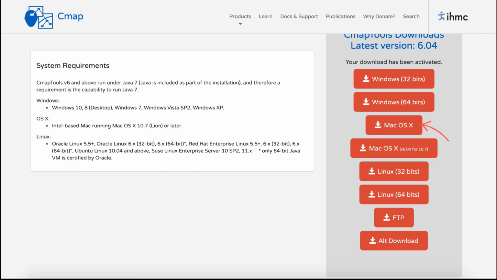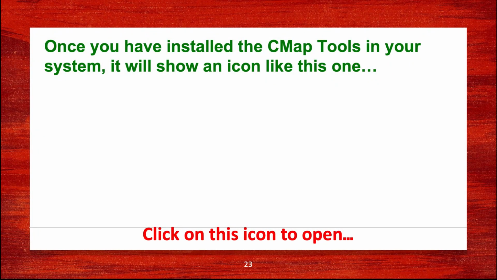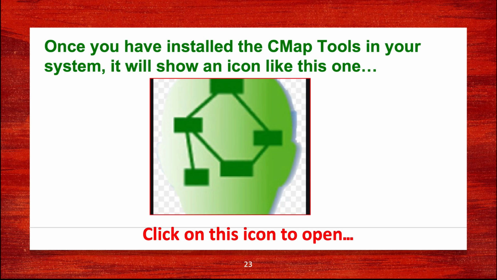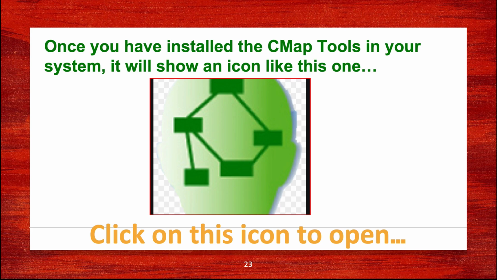So once the software gets installed in your system, what you are going to see is, when you click on CMAP tools software, there is going to be this icon of a human skull with concept linking inside it. This icon will appear on your menu bar.